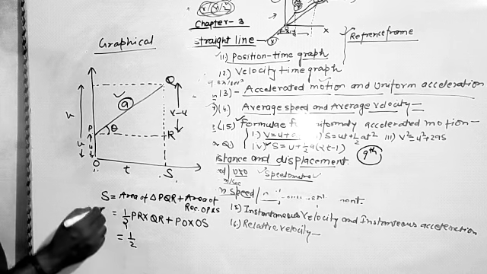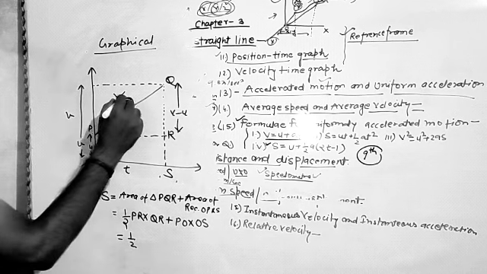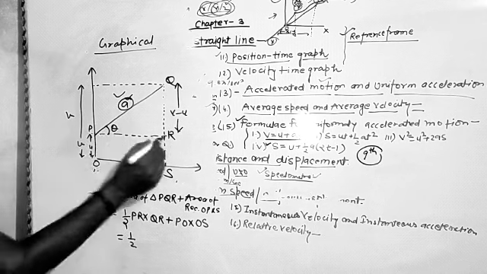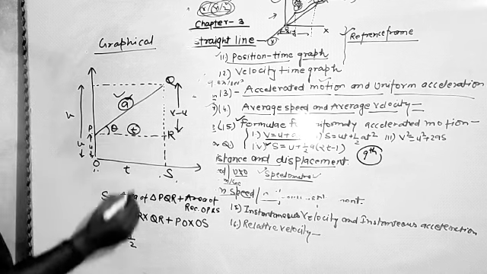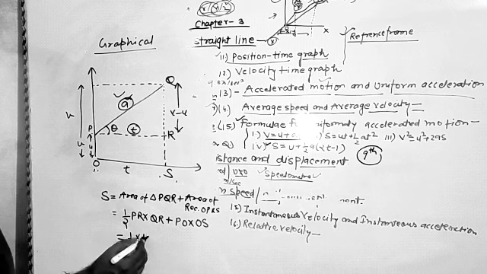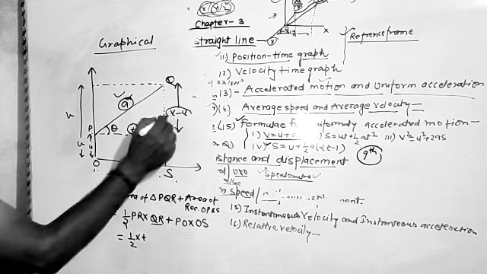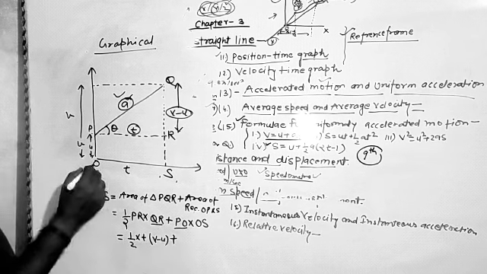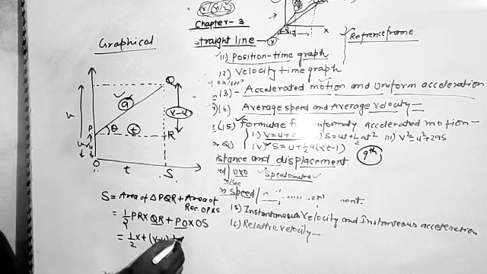Now half, what is PR? PR is our time interval 0 to t. And QR is our change in velocity, V minus U. Plus PO is U and OS is t.